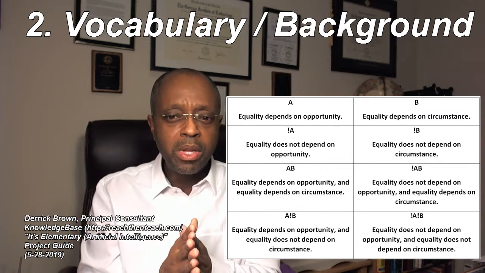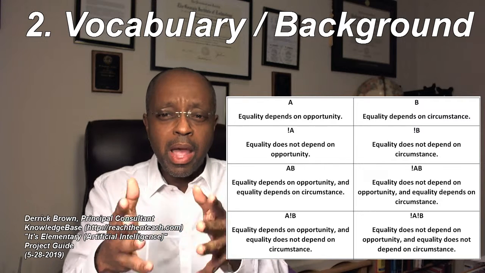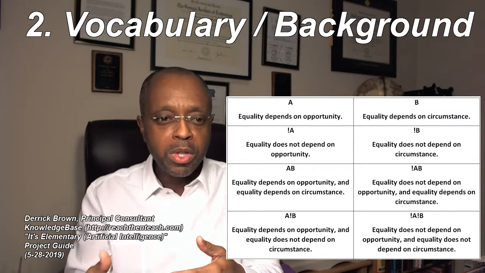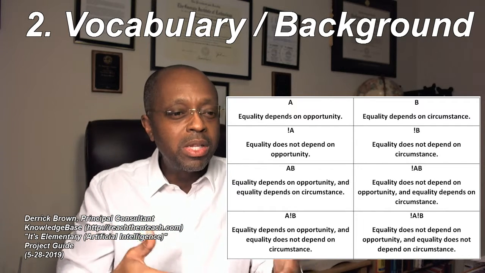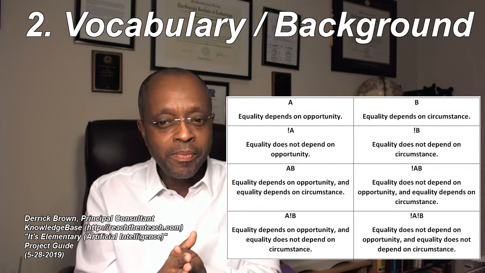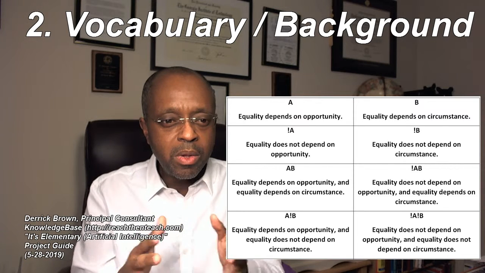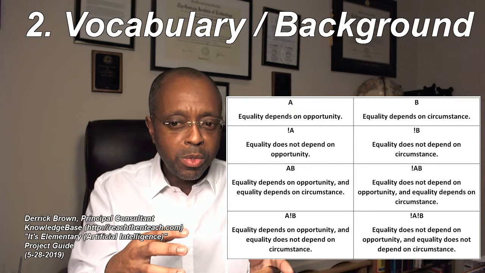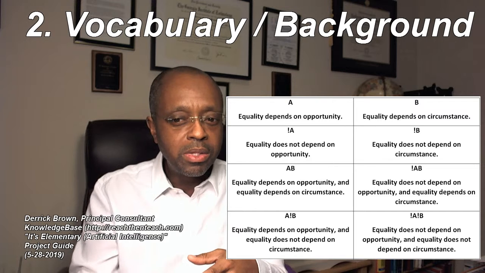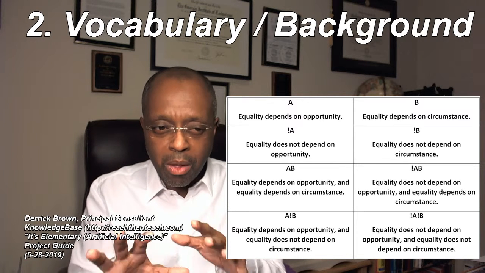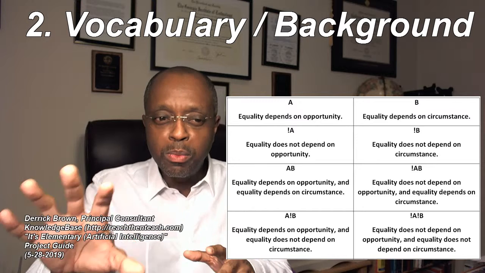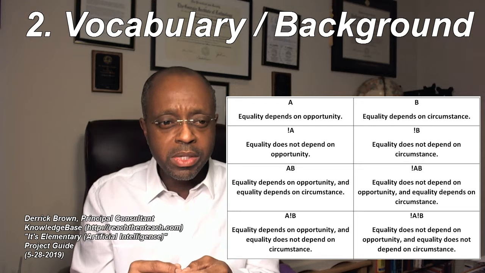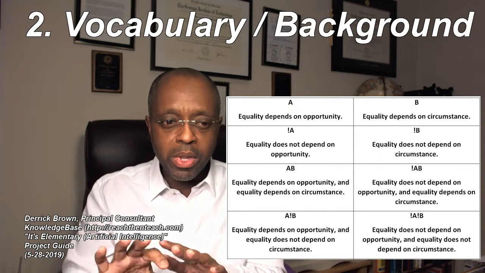And you see a few of them here. I'll talk about a couple of them there. I have not A. Not A negates equality depends on opportunity, which turns it into equality does not depend on opportunity. A, B will conjoin that equality depends on opportunity and equality depends on circumstance. Now, I hope that makes sense here. I just want to enumerate all the possible combinations using my basic propositions and my Boolean algebra operators. That's what I'm doing there.